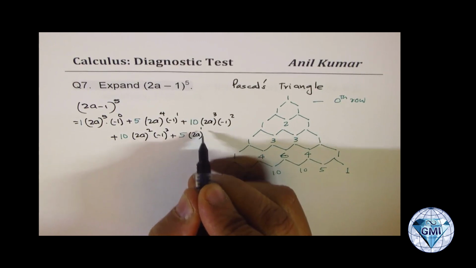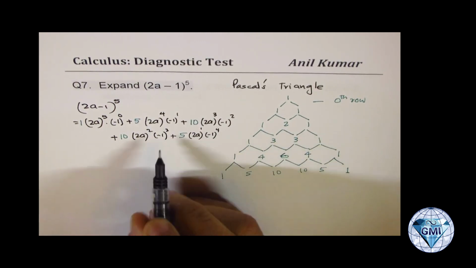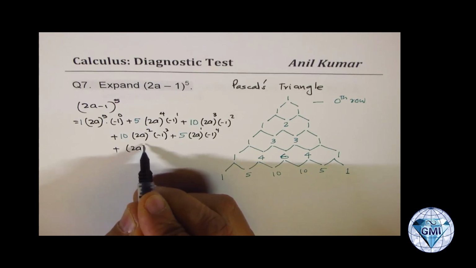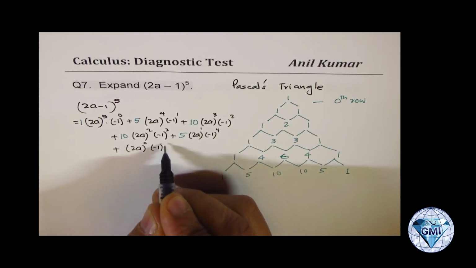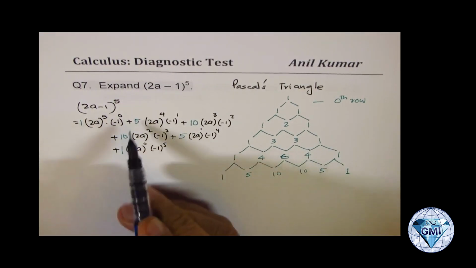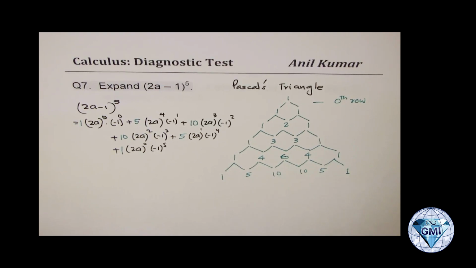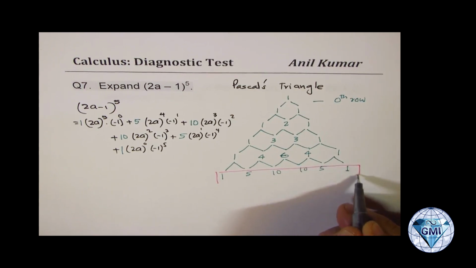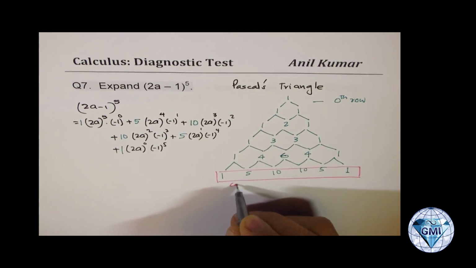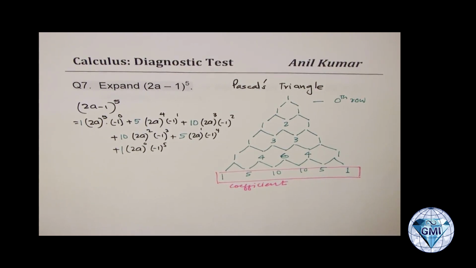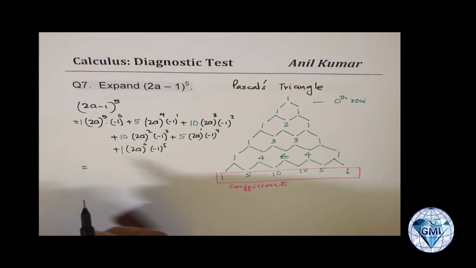2a to the power of 1 and minus 1 to the power of 4. Normally you should not be writing 1. It is well understood, right? Plus the last term here, which is 2a to the power of 0 and minus 1 to the power of 5. And normally you should not write 1 also. But I'm writing all this just to show you how it links with our 5th row, right? This is our 5th row. So 5th row gives you coefficients, right?